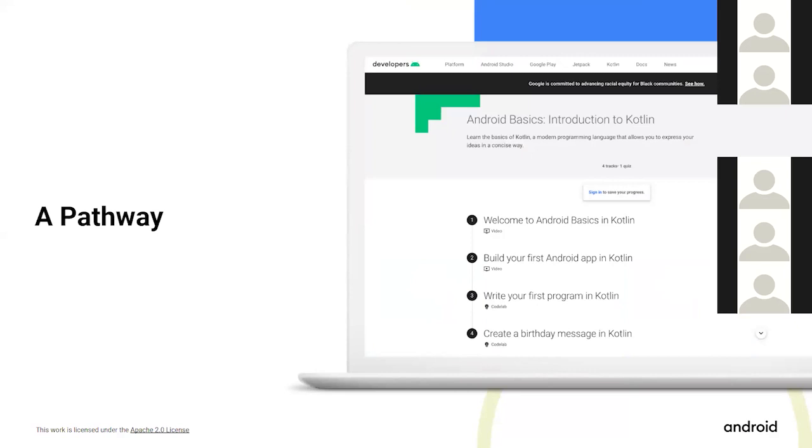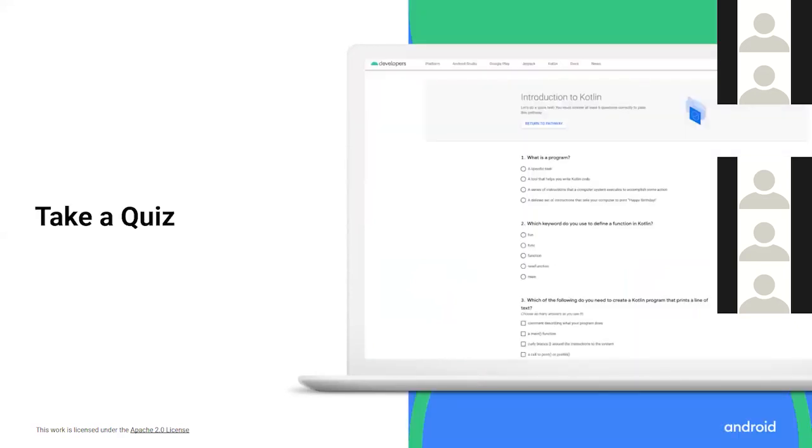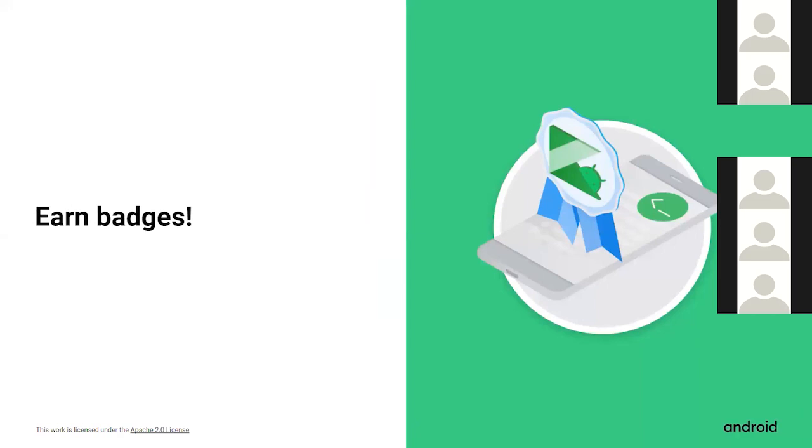There are some quizzes also that you can check out on the Android Developers website. And you'll earn badges. There is a whole track. I'll share the link in just a few minutes. You go to that link, start creating apps, start with the tutorial. And beforehand you should also install Android Studio.